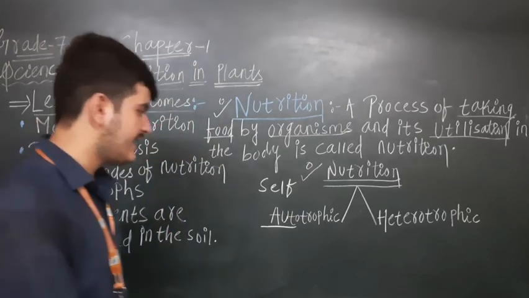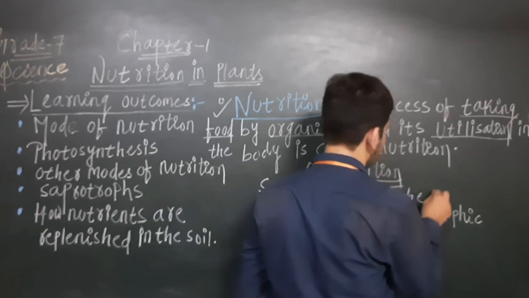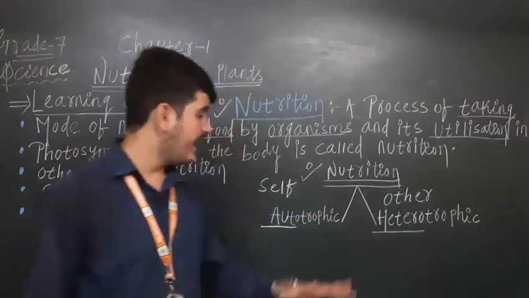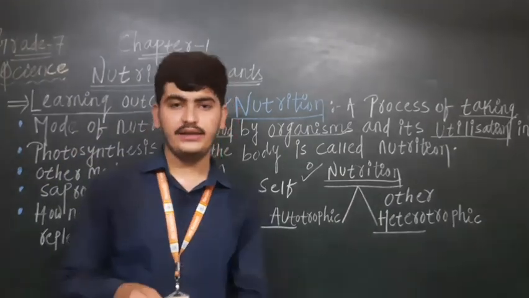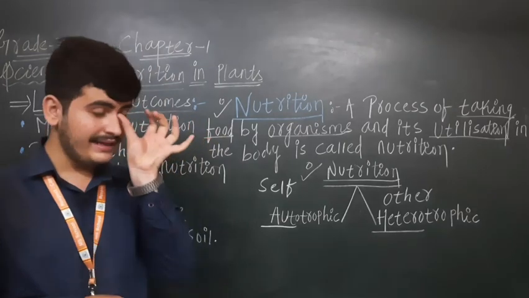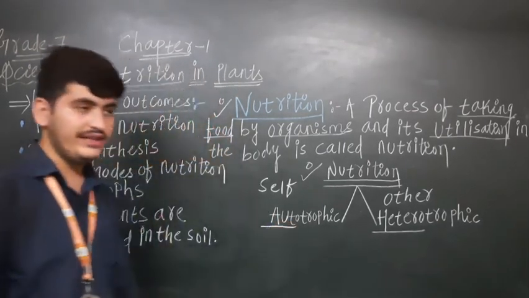Auto word means self, and here the hetero word means other. Auto means self and hetero means other. And here the trophic means nourishment, nutrition. Autotrophs are, in this point, plants are included in autotrophic nutrition.